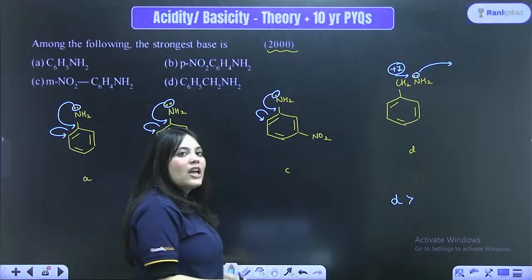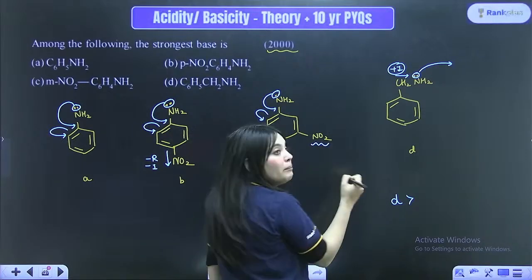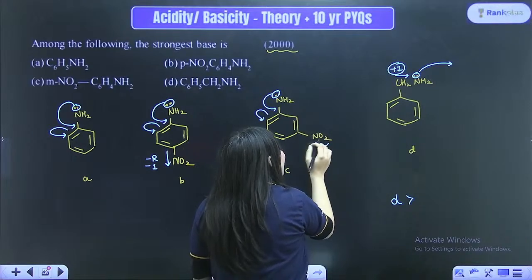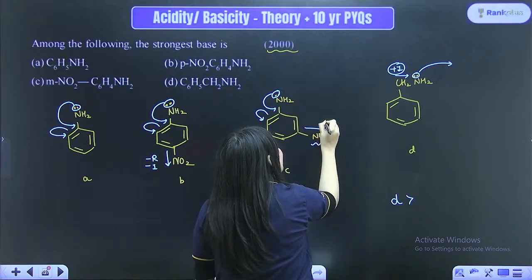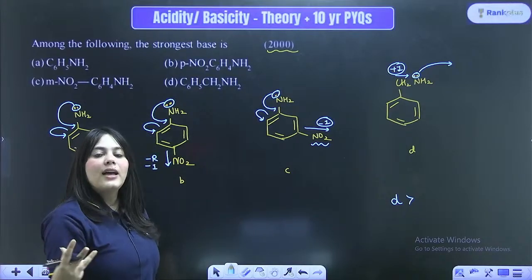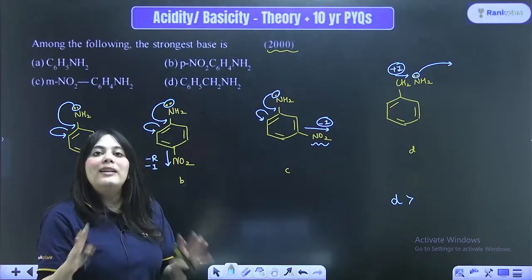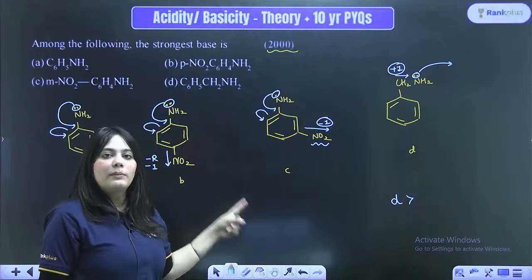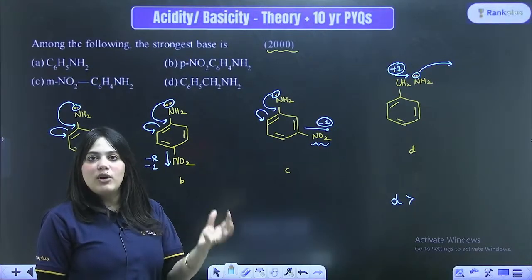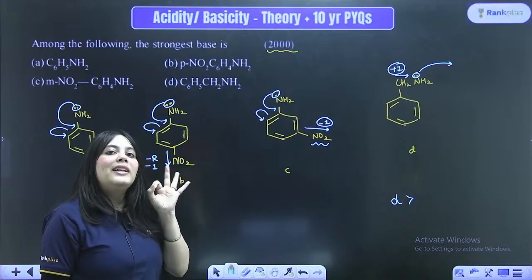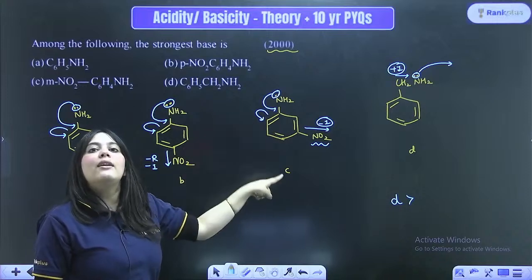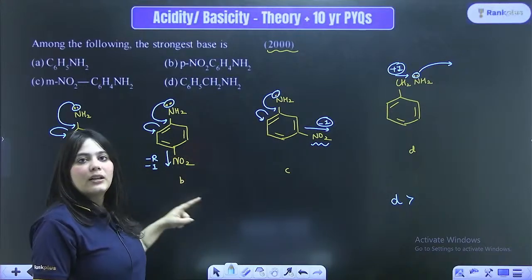Now look at the C option. Here the nitro group is at the meta position with respect to the aniline group. So here the nitro group will just have the minus I effect and no minus R effect. Resonance effect is not applicable at the meta position. That's what I'm teaching you. There is no plus R or minus R, no matter the direction. So here it is just showing the minus I effect, the electron withdrawing effect through the inductive effect, right?